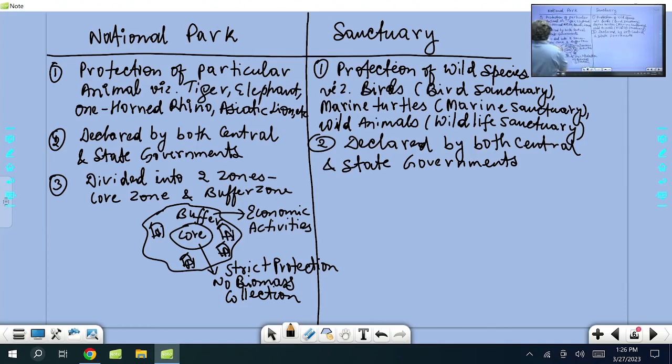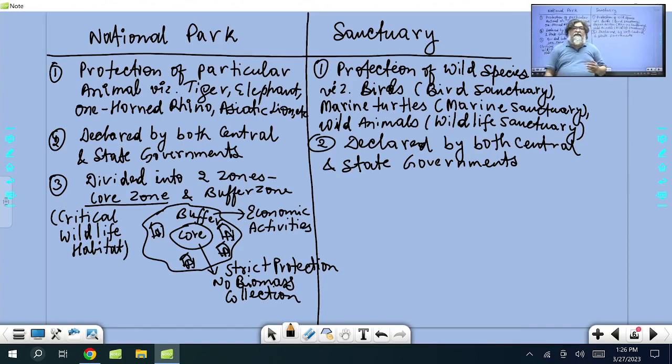This core zone is also called by another name, critical wildlife habitat. You will come across the words critical wildlife habitat. The core area is also known as critical wildlife habitat. If it's a tiger reserve, it is called critical tiger habitat, or in general we say critical wildlife habitat.